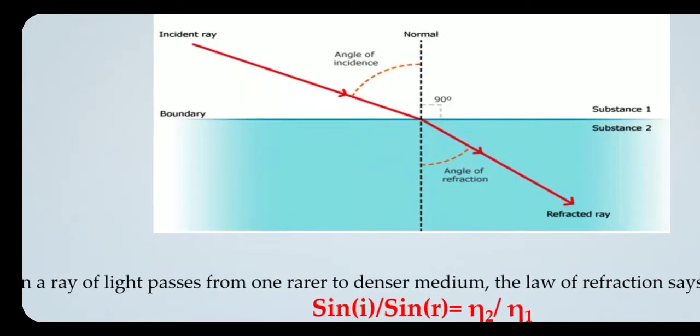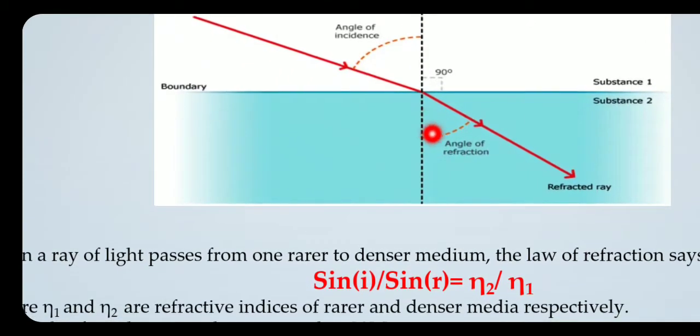So you can see a little bit of bending of the light when it travels from one medium to the other. And why is that bending there? Because the density of the medium is different. Substance 1 is having different density and substance 2 also has a different density.